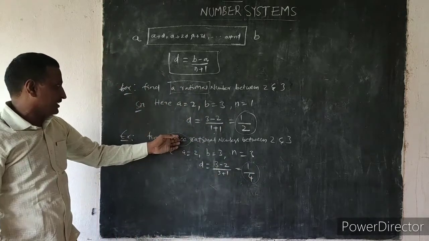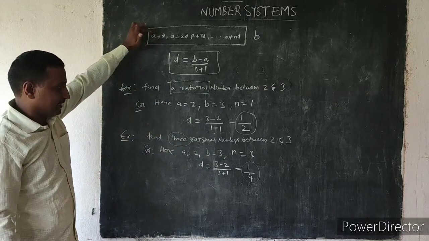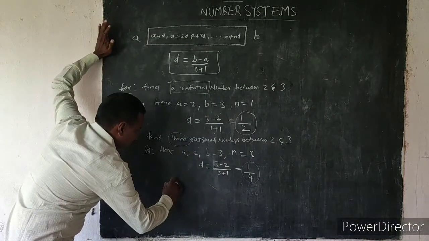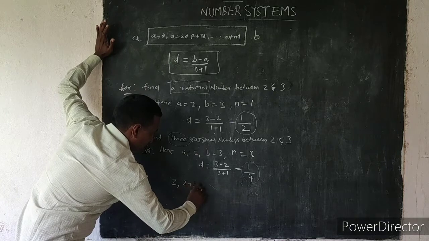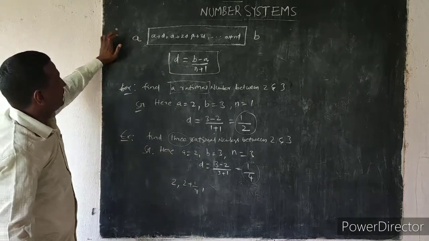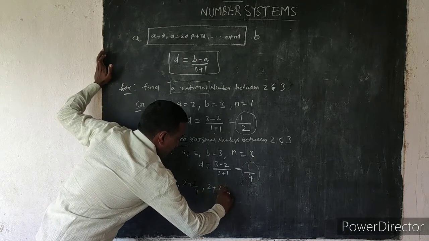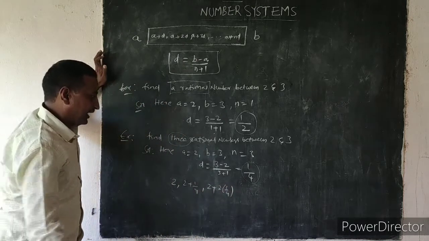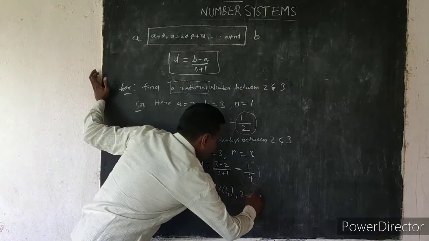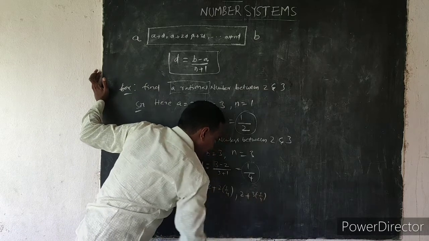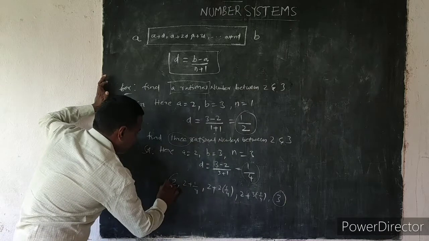But we want 3 rational numbers. Using the formula, the first number is A plus D. A you already know, A is 2, so the next number is 2 plus 1 by 4. The second number is A plus 2D, that is 2 plus 2 into 1 by 4. And the third number is A plus 3D, that is 3 into 1 by 4, the last number being 3 between 2 and 3.